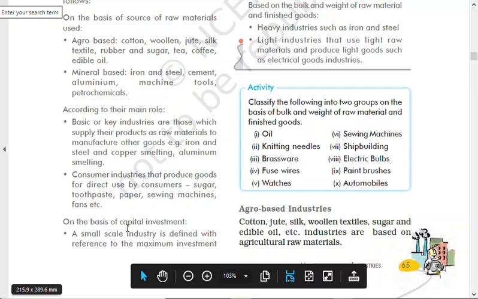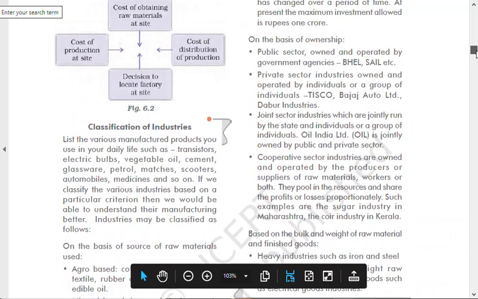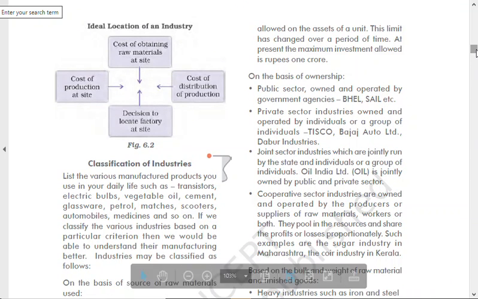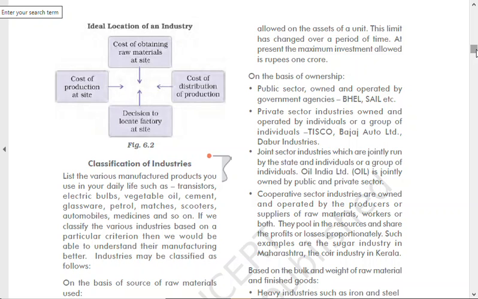So it says on the basis of capital investment, a small scale industry is defined with reference to the maximum investment allowed on the basis of the asset of a unit. This limit has changed over a period of time. At present, the maximum investment allowed is 1 crore rupees. That means 10 million rupees is what is called SME, small scale industries. Okay, that one. Next one is on the basis of ownership.